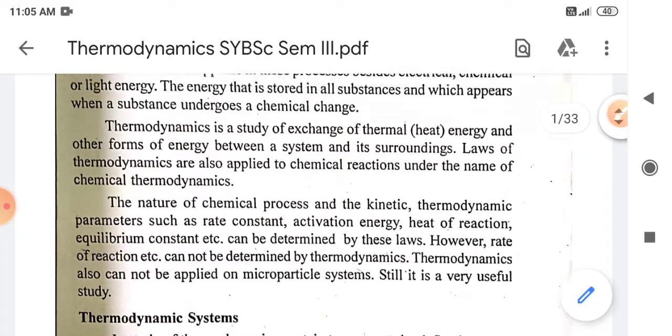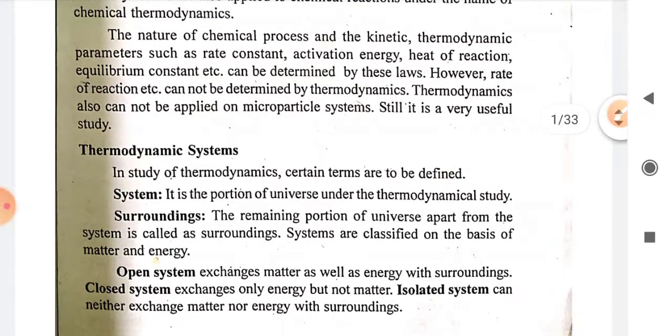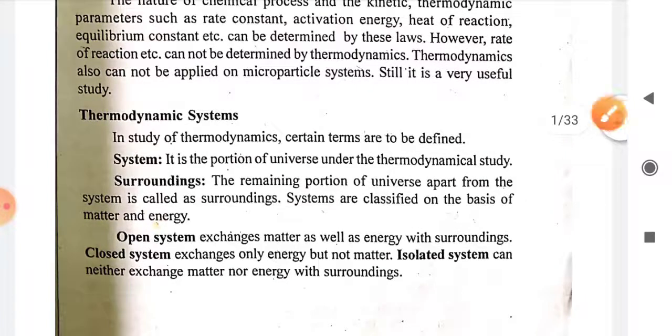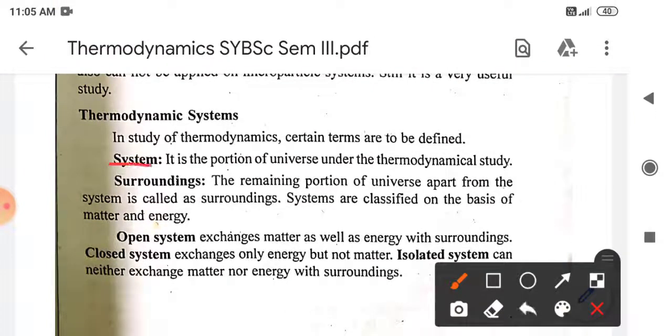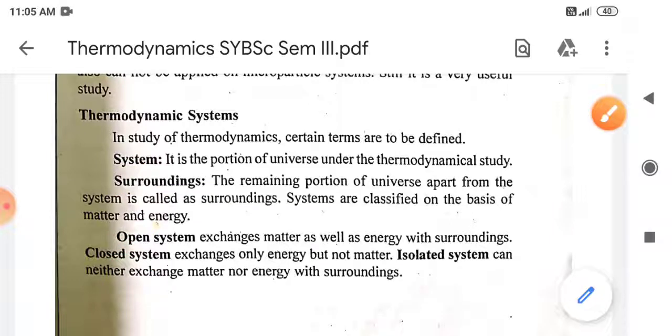We can obtain the knowledge of all of these parameters by using thermodynamics. Thermodynamics contains certain terms, like what do you mean by system, what do you mean by surroundings, what is the meaning of open system, closed system, and isolated system. All of these terms are already known to us, so we will try to see those terms one by one.